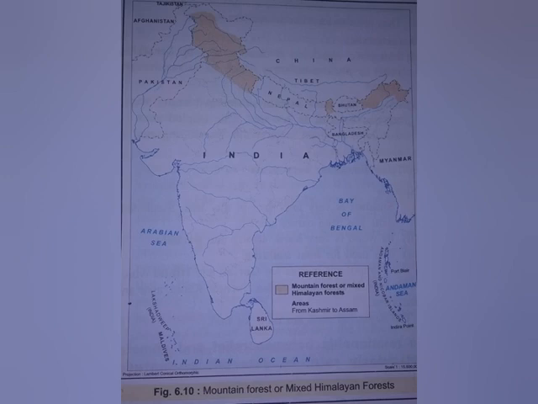And please remember the climatic condition for the growth of this one: cool climate, then rainfall. And the last variety of vegetation in our country is tidal or mangrove or littoral forest. Littoral meaning onshore. So mangrove, first of all, please understand mangrove.